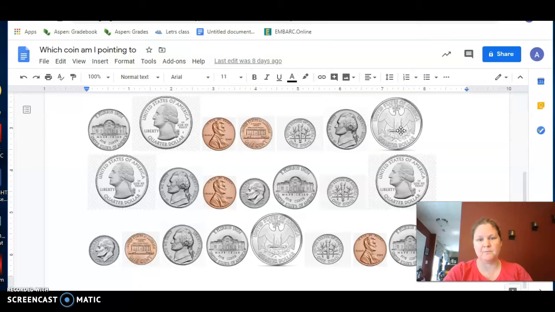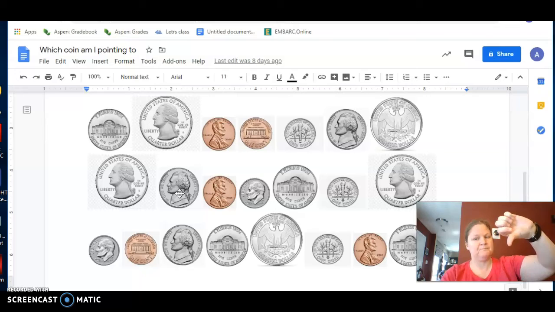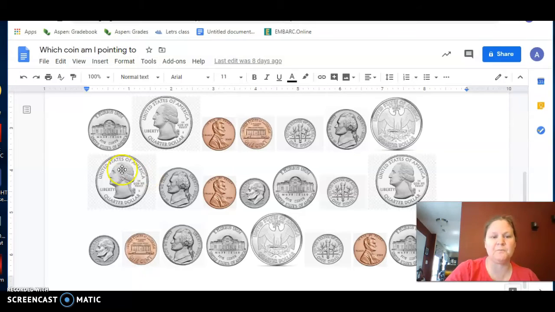What about this one? Yeah, that's one of them. What about this one? Nope. What is that one? That's our nickel. How about this one? Yeah, that's it. That's our quarter. Is there any more in that row? Yeah, this one too, right? Good job. Good finding it. Now there's one in this bottom row. Can you tell me which one it is? When I get to it, yell out, "Yes, Miss Reisner." Oh, I heard you. Yeah, that's it. That's our quarter. That's the back of our quarter.